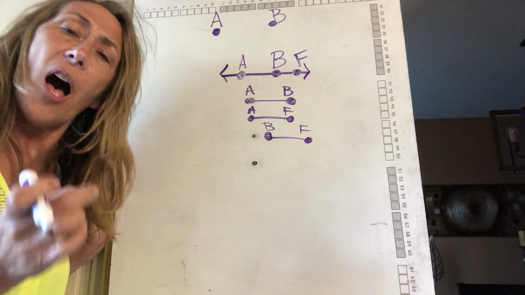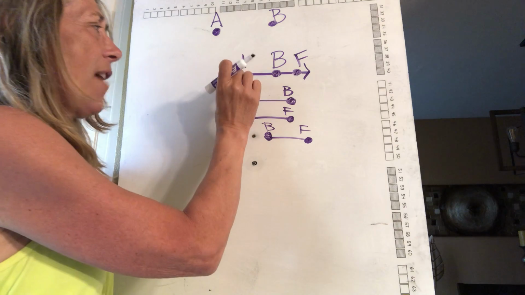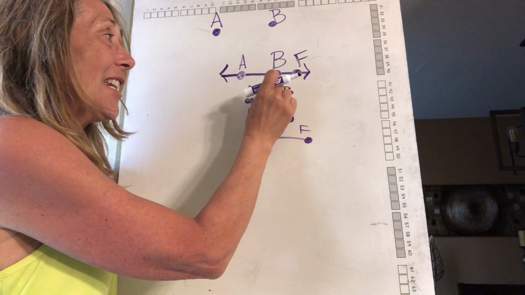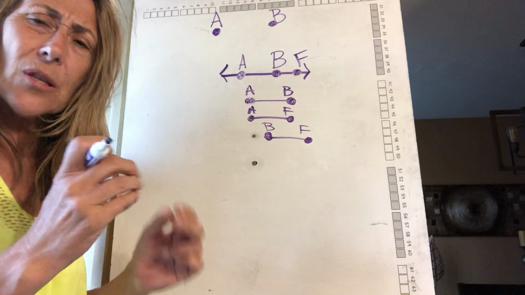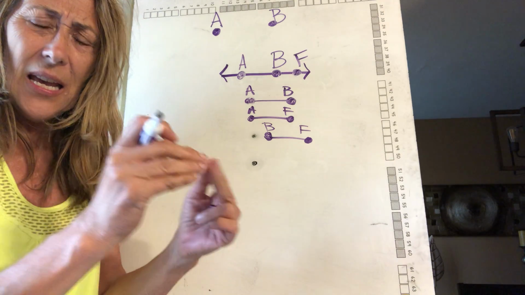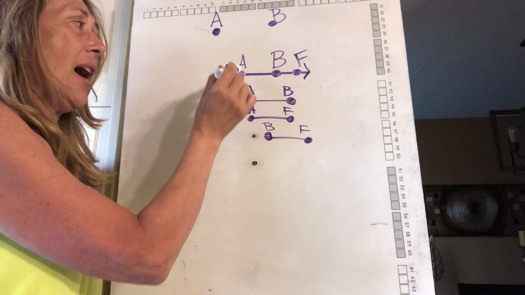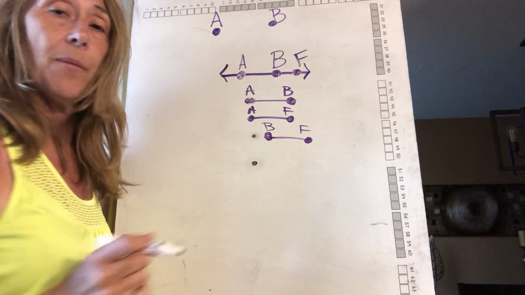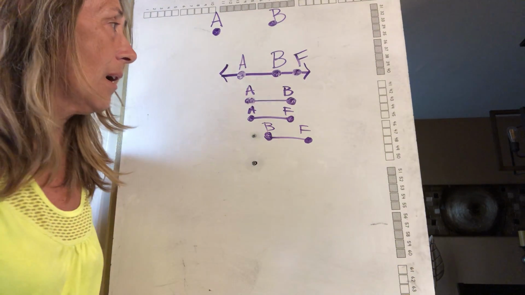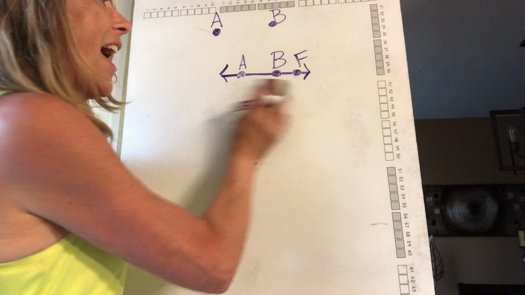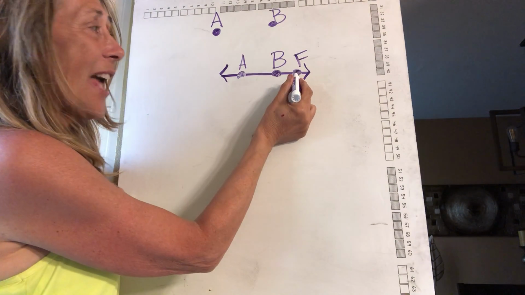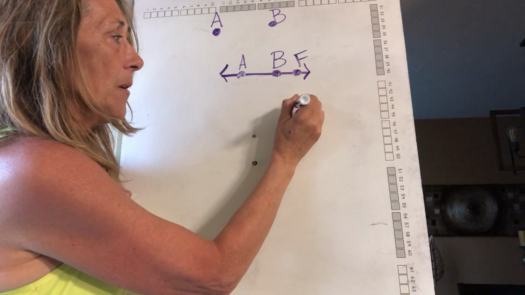So I have all those different segments which have a beginning point and an end point. So that point tells me it's a specific spot. I start here, I end here. I start here, I end here. Or I can look at where F is. My point F is right here.